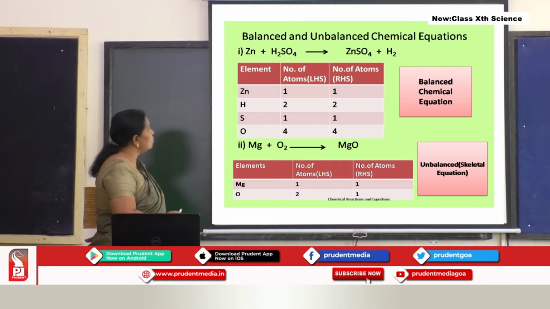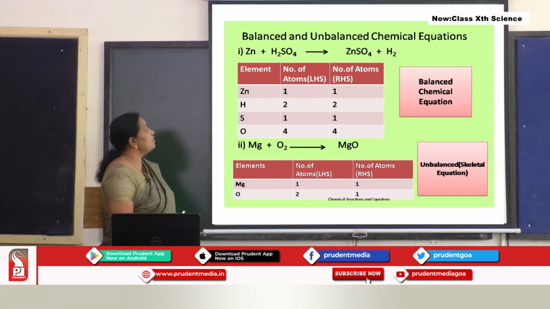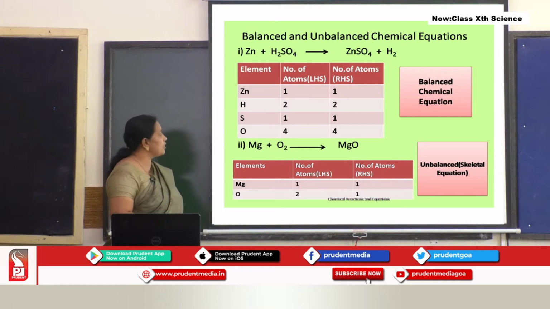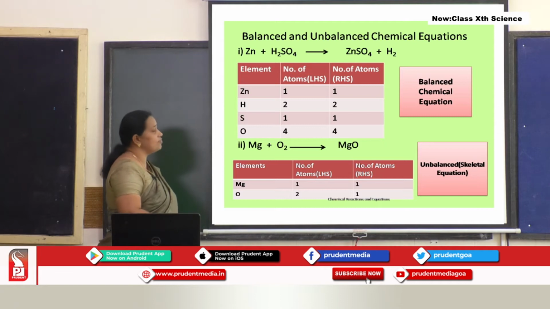Now let us count the number of atoms of these elements on the left hand side. Zinc, there is only one atom. Hydrogen, as you can see, there are 2 atoms of hydrogen. Sulfur, there is only one atom. Oxygen, there are 4 atoms of oxygen on the left hand side. Let us see whether it is the same on the right hand side.